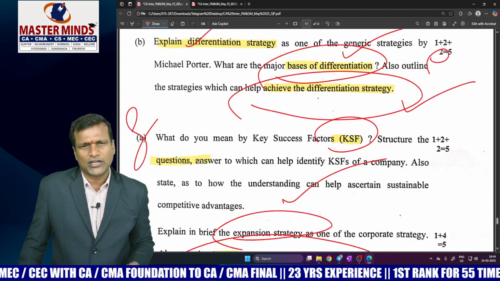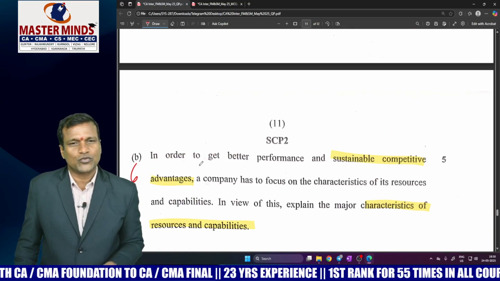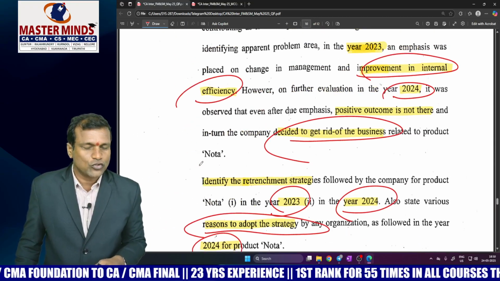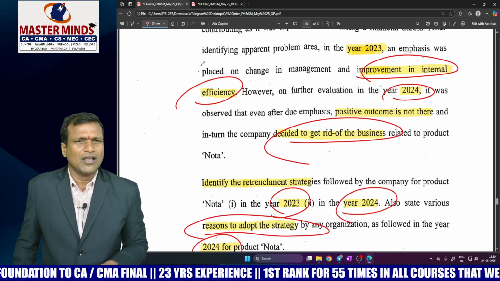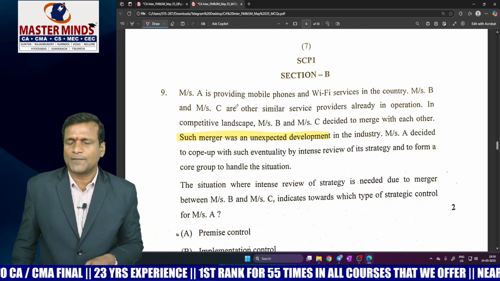In all these 6, 7, 8 questions, you have a great advantage to leave one question as choice also. So the descriptive paper was a very reasonable paper. No issues at all with descriptive.